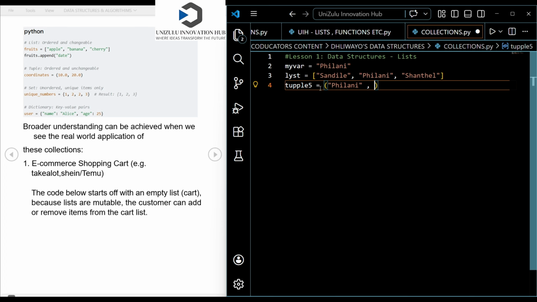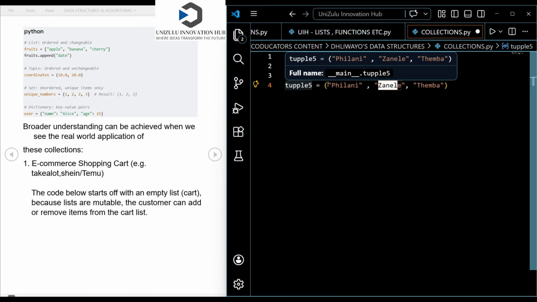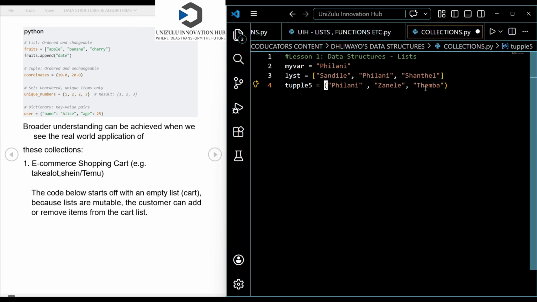Let me store another one and say I'm storing Zanele inside, and let me store another item inside the tuple, maybe Timber. So we have 3 items here, and they are all stored in this tuple. We just call it a tuple because we now have these round brackets, these parentheses.